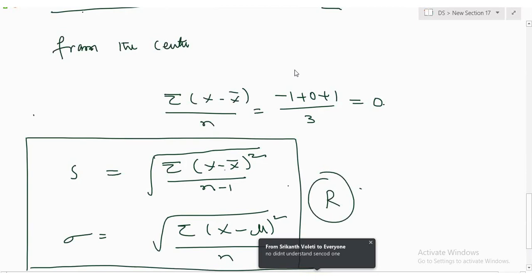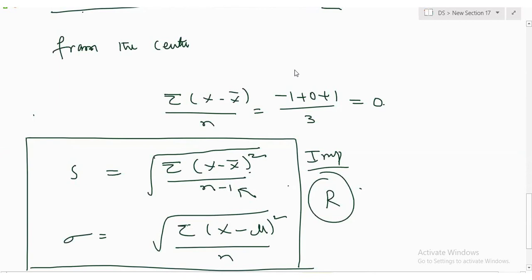You need to remember, what is the N-1? There is a constraint on the data. Actually, how many observations do you have freely to choose? N-1. That's why I'm dividing the average by N-1. But what about this? There is no constraint. X minus sigma x minus mu is not going to be 0, right? That's why I'm dividing by n. Okay?